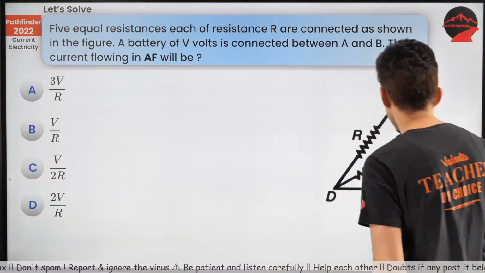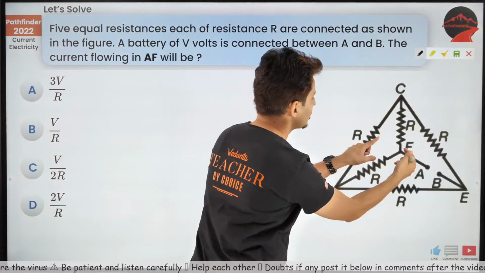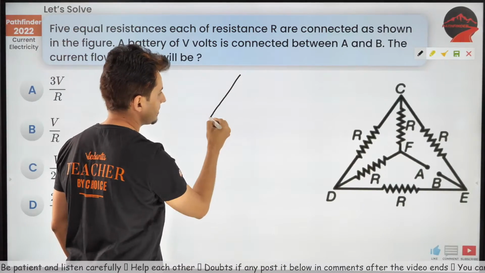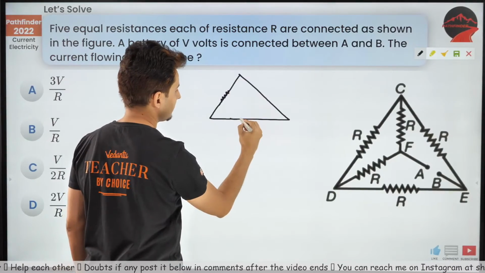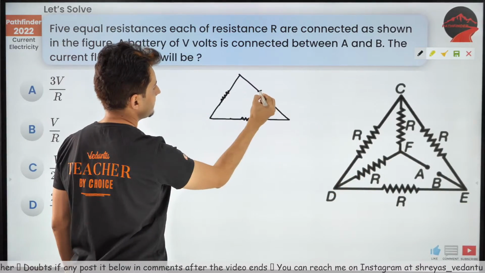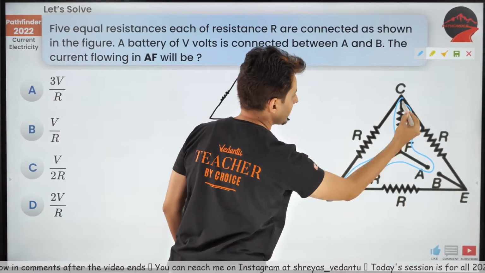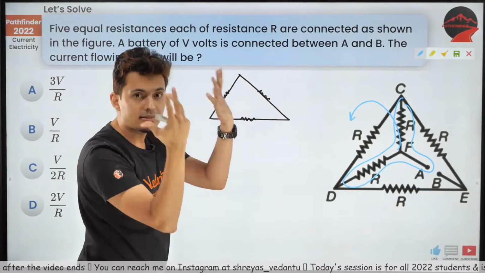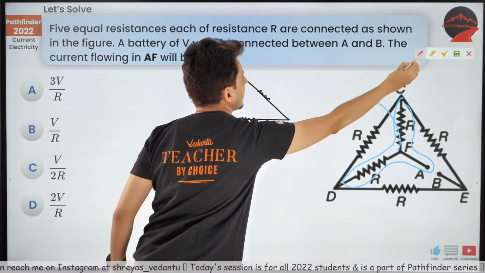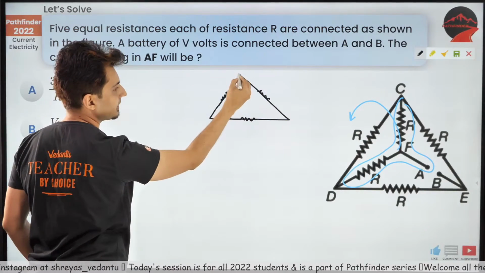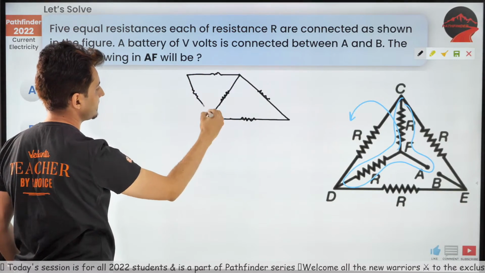Okay, so let's have a look. This is actually a disguised form. I don't know how many of you could see that, but you can take this triangle, which is there. There is a resistance over here, there is a resistance over here, and there is a resistance over here. Take this one, this, and this, and open it up. Visualize in 3D. If you open it up, how will it look? It will look like this, I guess. I think there will be a resistor here, and one more resistor here.